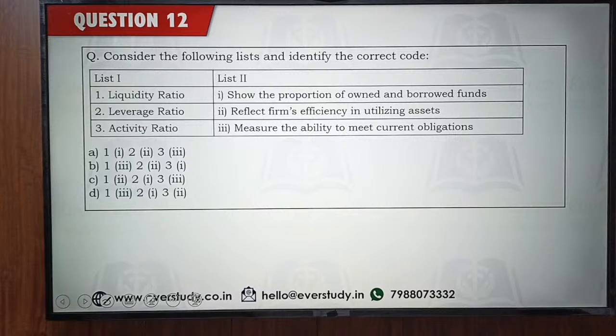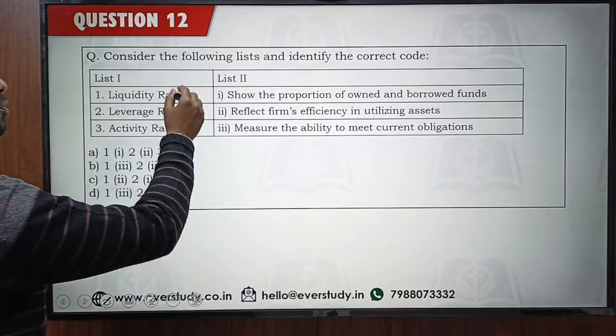This one is about ratio analysis. You have to consider the following list and identify the correct code. Liquidity ratio, leverage ratio, activity ratio. We have to identify the correct code. I'm getting the answer as option number A. Ellen is saying D. Okay, most of you guys are saying option D would be the answer.